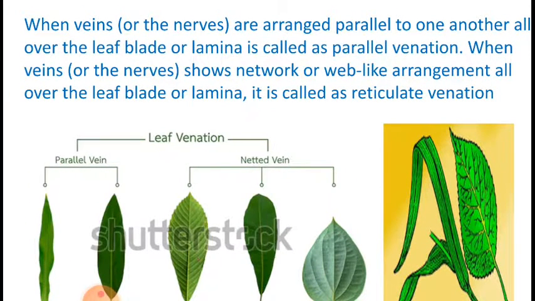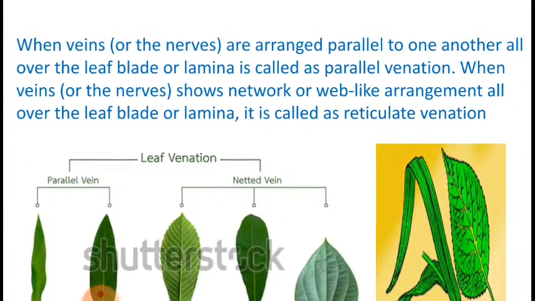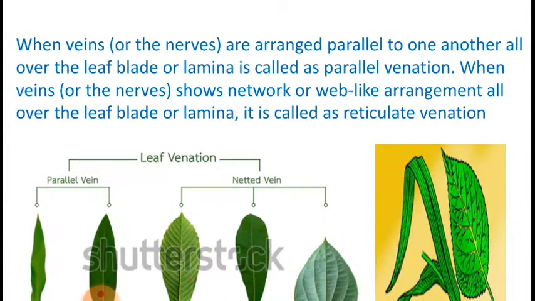Okay, this is also a quick revision for you for the venation, that is veins. When veins or the nerves are arranged parallel to one another all over the leaf blade or lamina, you have learned about the leaf blade or lamina in your lower classes. So that type of structure is termed as the parallel venation. Or when the veins or the nerves show a network or web-like arrangement all over the leaf blade or lamina, it is called reticulate venation.